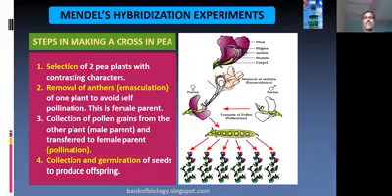One is selection of the two contrasting characters, then removal of the anther so that the female flower is separated, then choosing another flower of the same plant and pollinating. The process of pollination takes place, and later collection and germination. The seeds collected from that plant are observed for the result. This is how Gregor John Mendel carried out hybridization, what we call Mendel's hybridization experiment. It is one of the experiments that he carried out.